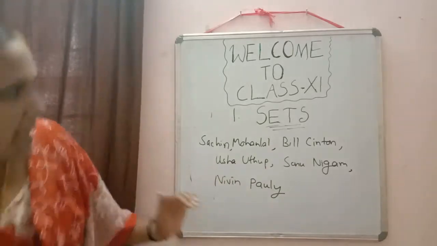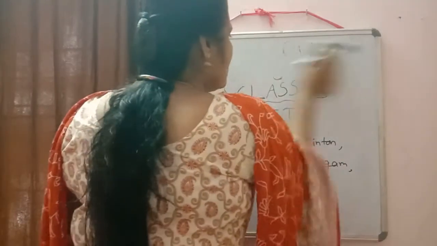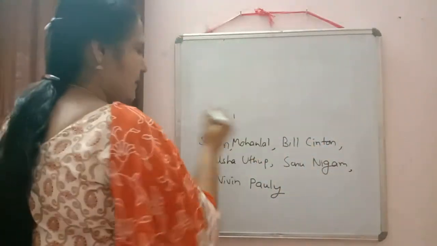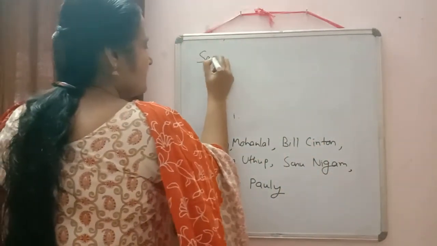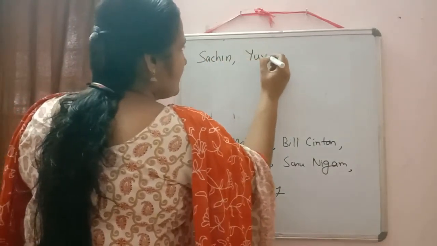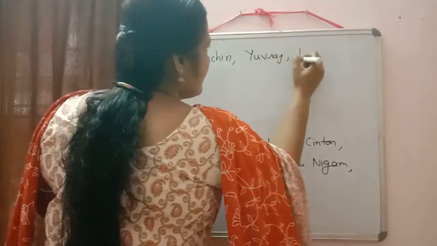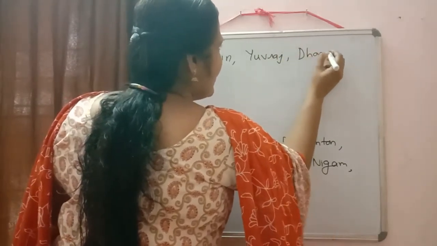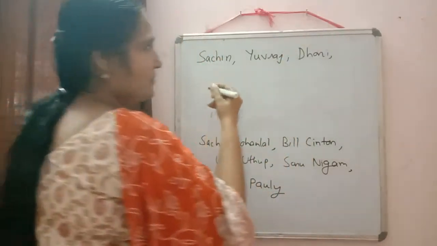But if I write the same collection in this way, I am not going to write the full names, as it will be difficult to write everything.